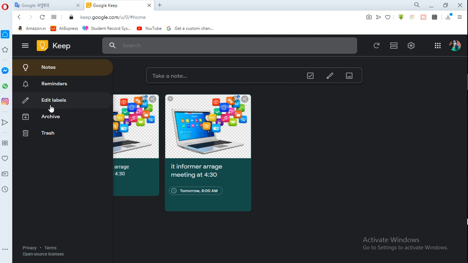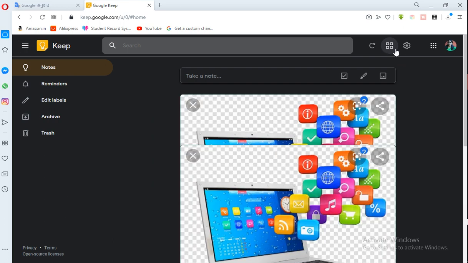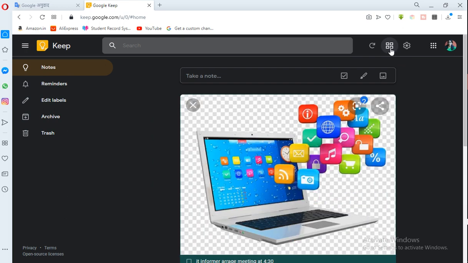Edit, if you want to edit, then you can edit, and if you want to delete, then you can delete it. This way you can make a note. List view, this is the list view. Then settings, send feedback, help, app download, keyboard shortcut. It's giving a shortcut of the key.